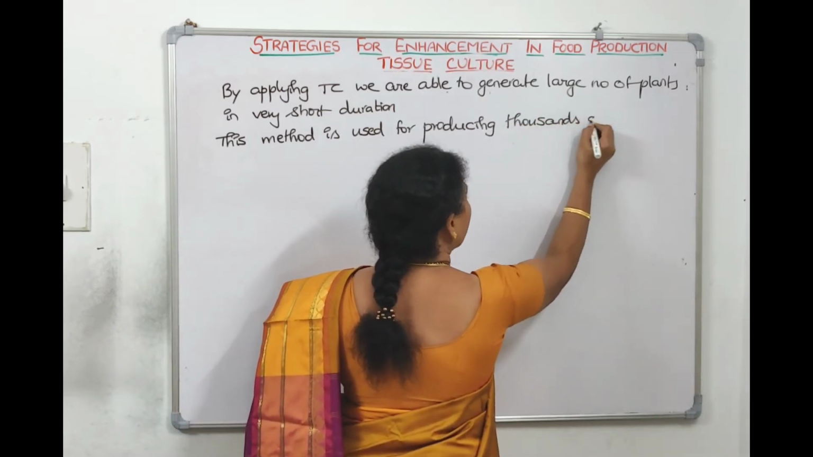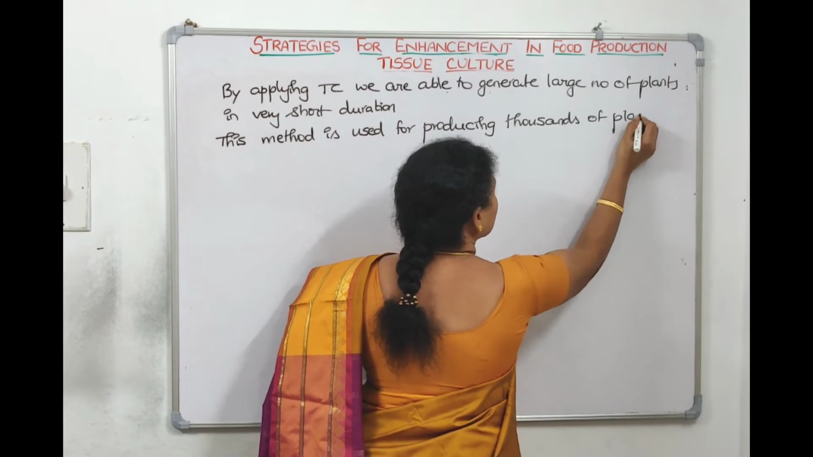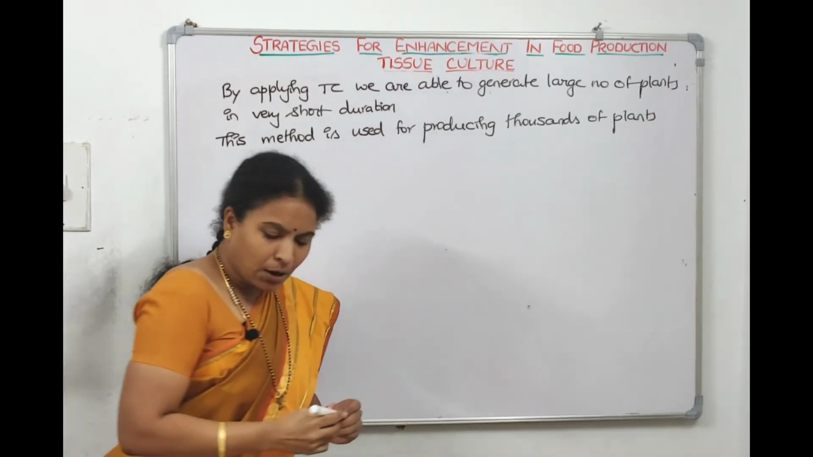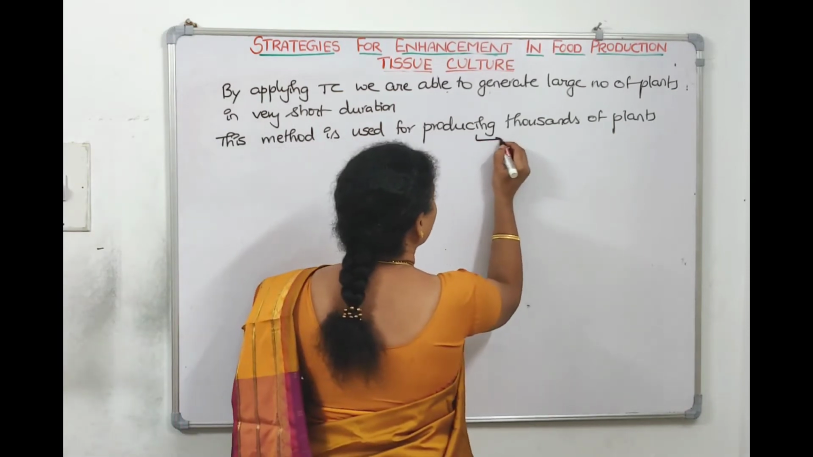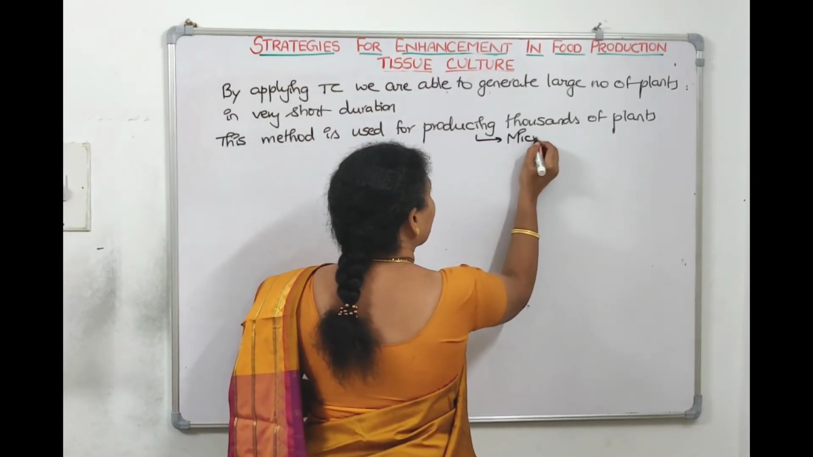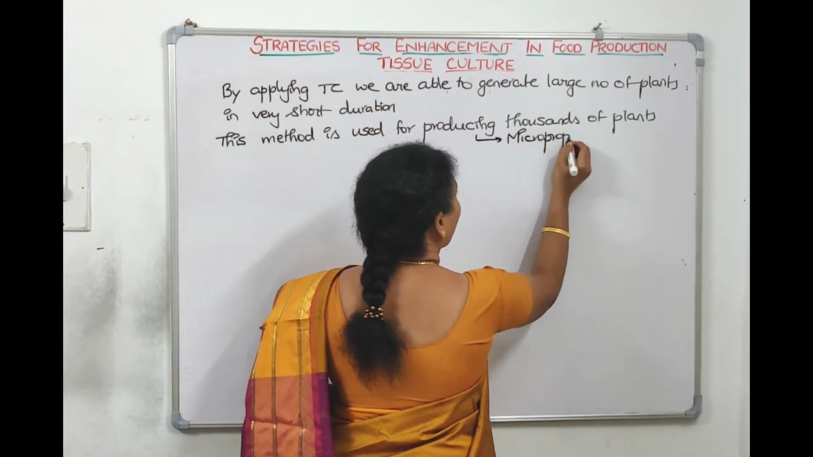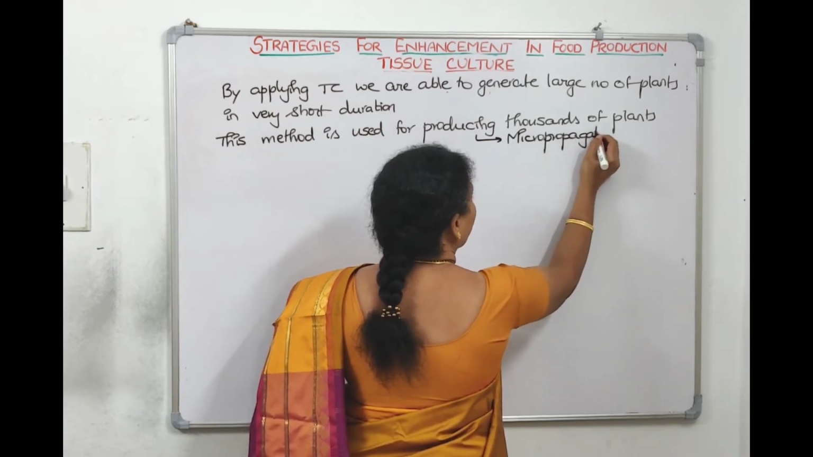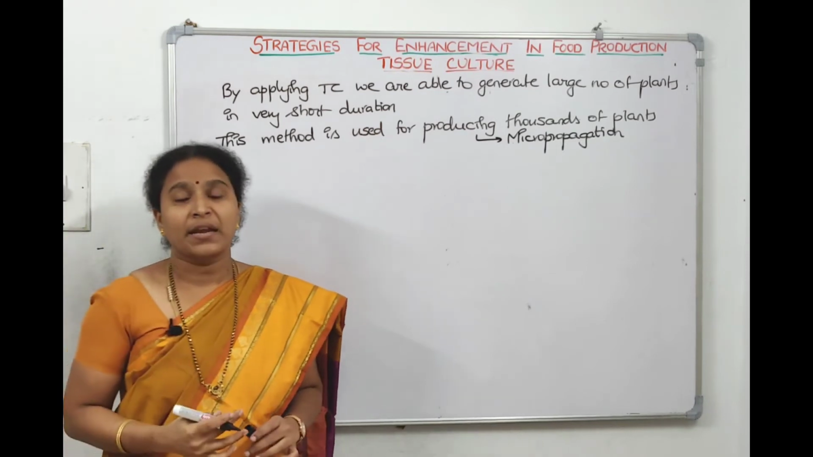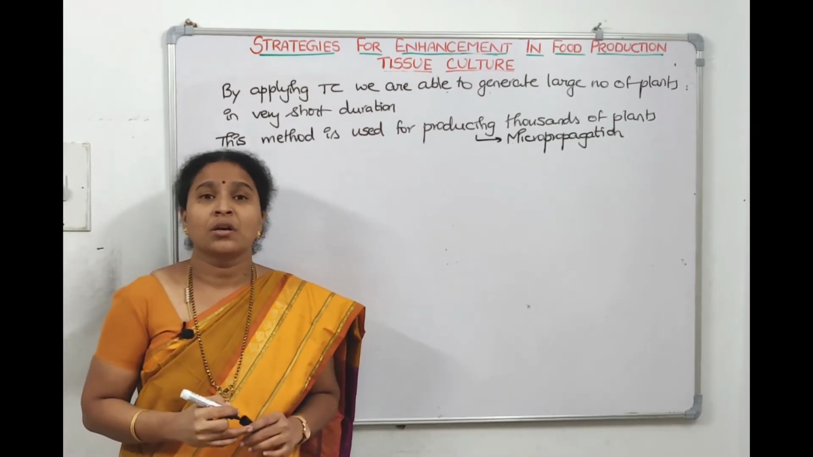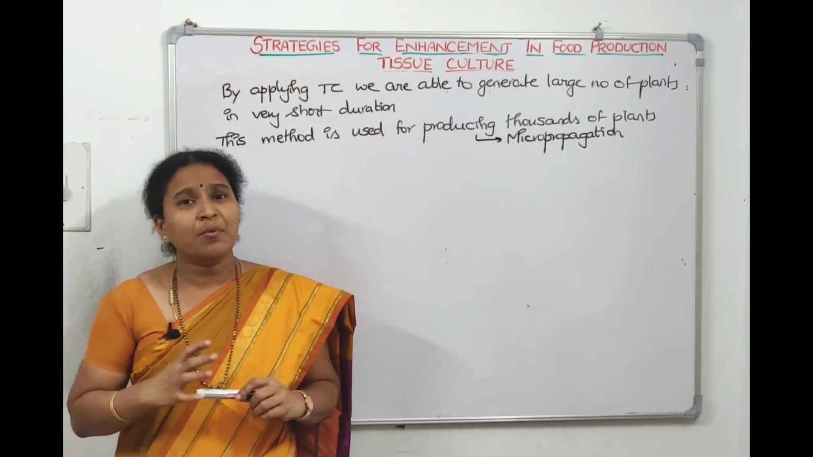Thousands of plants, many plants. Since it is able to produce thousands of plants, we call this technique micropropagation. Propagation means multiplication. In a short span, we are propagating it. So, micropropagation. Now, what is your idea about micropropagation?